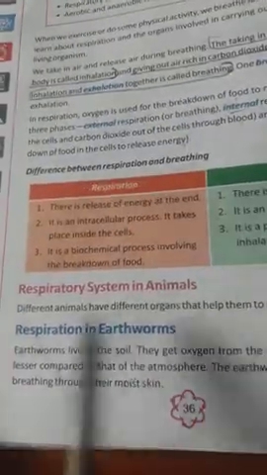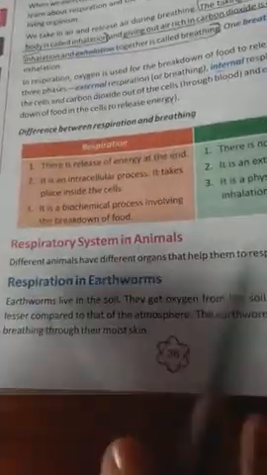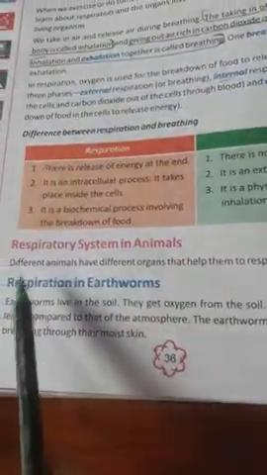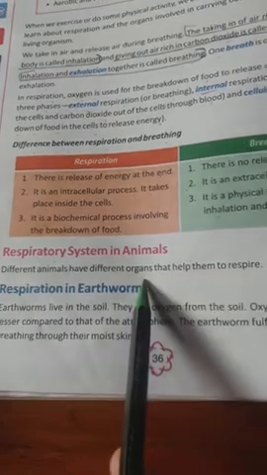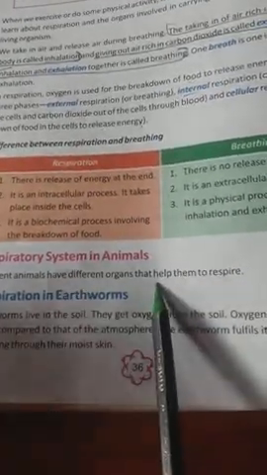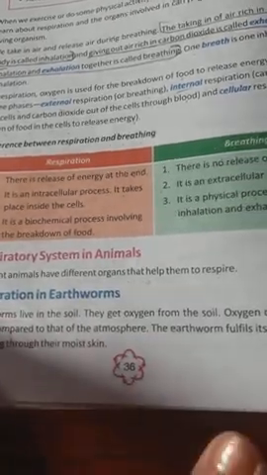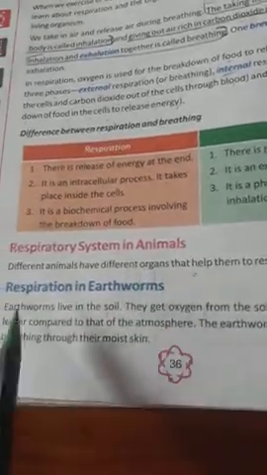Go through, okay? Now, respiratory system in animals. How do animals respire? Different animals have different organs that help them to respire. That means animals also respire through different parts. Some breathe through their skin, some breathe through their lungs and so on. So we'll go through that.